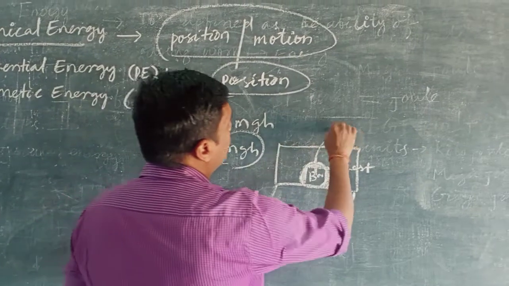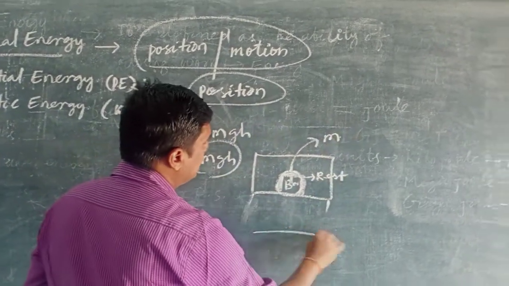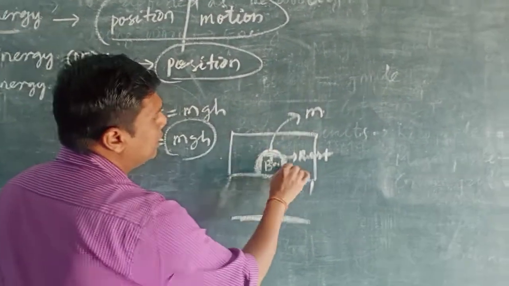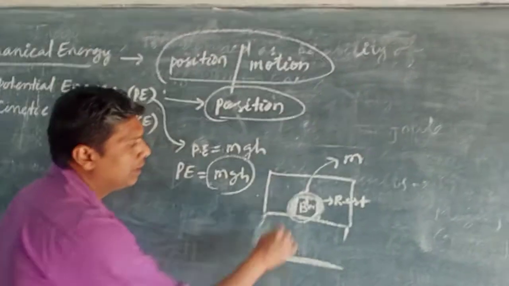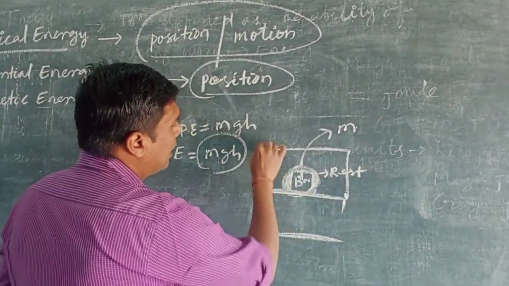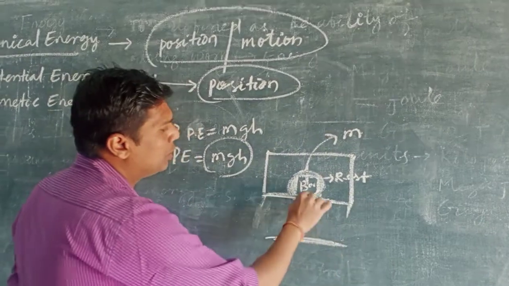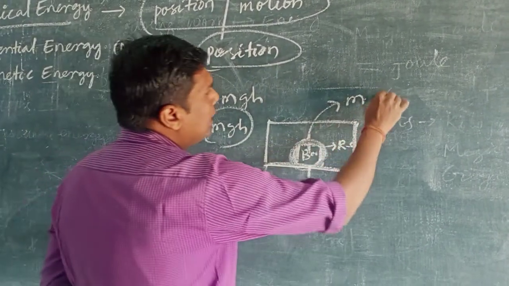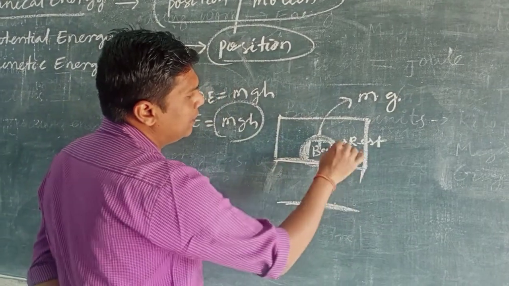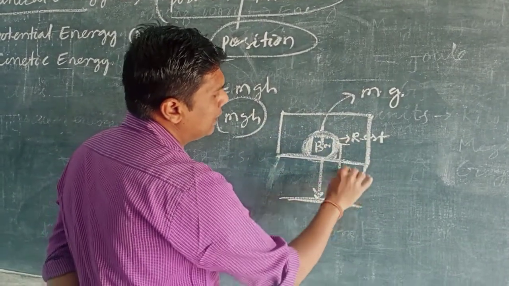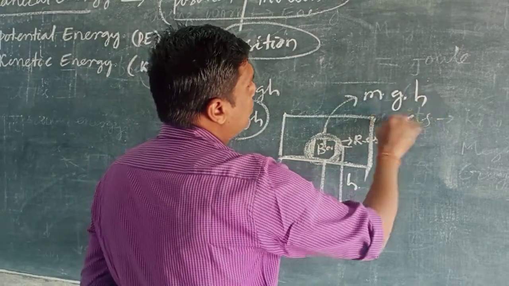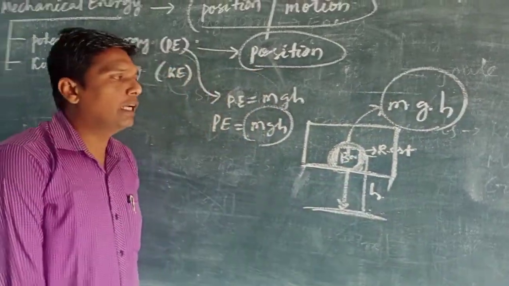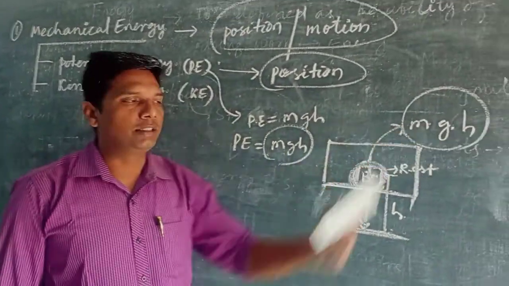Suppose the mass of this book is m, and it creates an acceleration. That acceleration is due to the Earth, and that is g, and it is at a height, this distance, that is h. Therefore, this potential energy we can write as mgh.